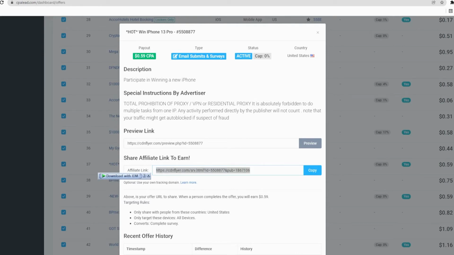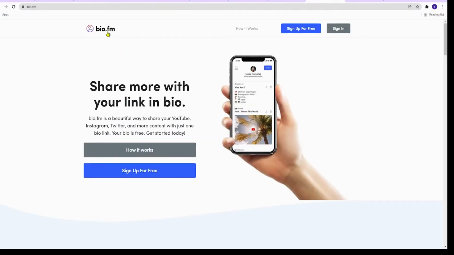As soon as you grab your referral link, you will need to head over to bio.fm. And don't worry, we are setting up this withdrawal method only once. You will not have to do this again and again. You will do it just once, so you can follow along with me. Set it up once and after that, you can go back, leave likes and Facebook, and just exchange those points for real money because you have everything set up.